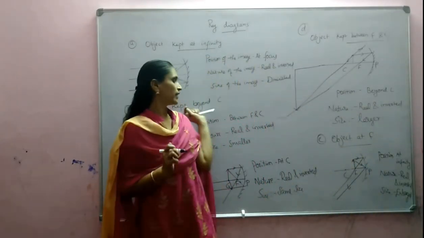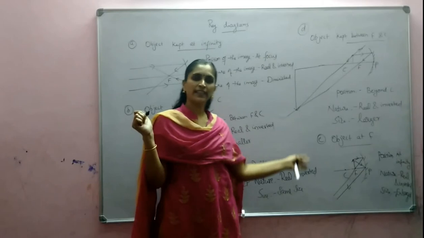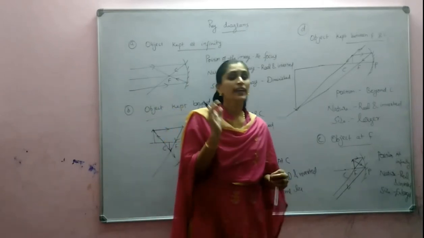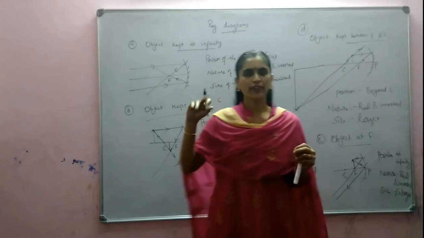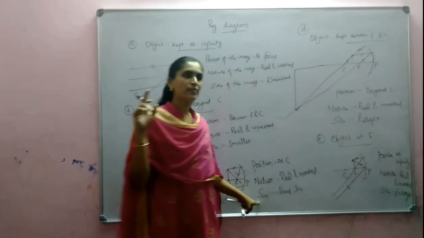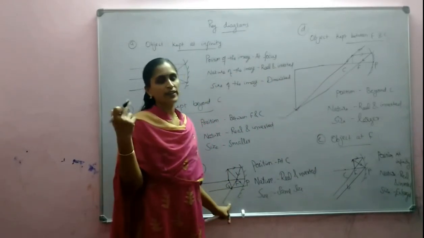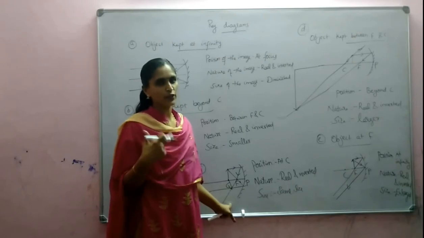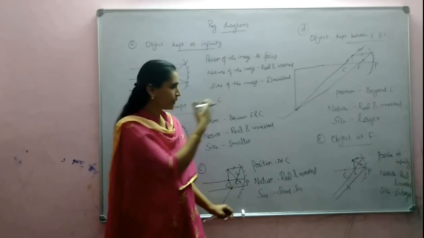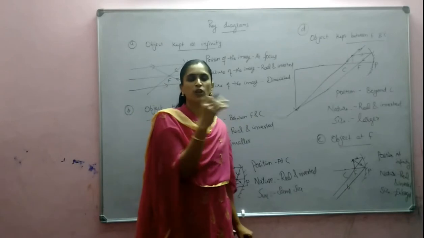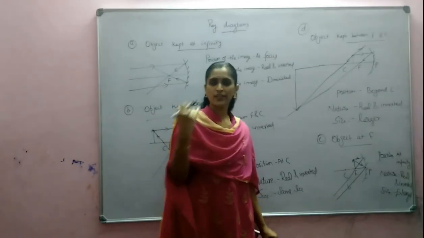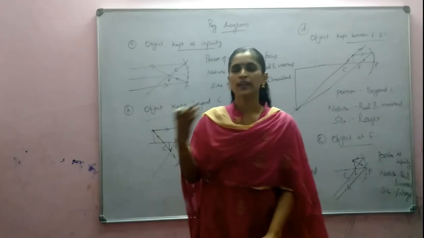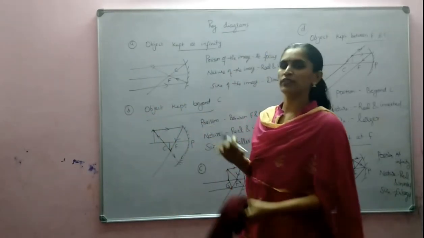Okay. So here you can see that in all these cases we are getting a real and inverted image. Sizes are different. Only in one case are we getting a same-size image, that is when it is kept at the center of curvature. In the remaining cases we get either a smaller or a larger image. Now we will see the last case of this concave mirror and two diagrams related to convex mirrors.